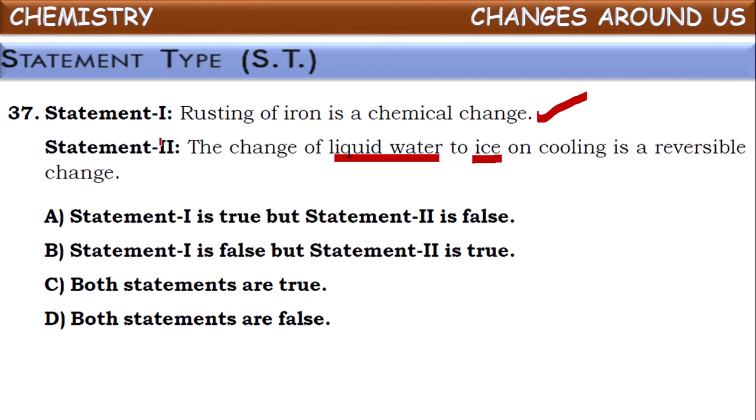So it comes under a physical change, and this ice can be reconverted into liquid water by heating. So it is a reversible change. This is also correct. Both statements are correct here. Okay, next one.